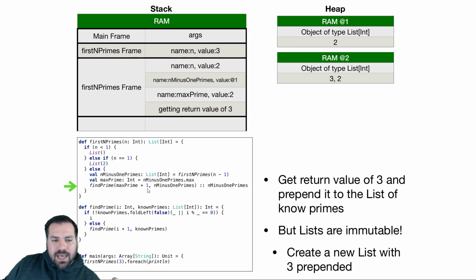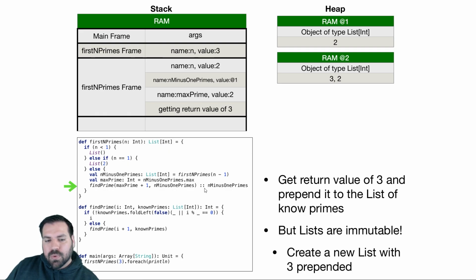So we're going to take that 3 that was returned, we're going to prepend it to n-1, and this is the last expression in this method call, so that's what's returned. We're returning a list of ints, which is the list at 1. We follow our stack and heap at 1, and then prepend the value 3 to it. That's going to create a brand new list. So we have to do something with that list. We can't just let it go. And in this case, it's the return value of our recursive call.